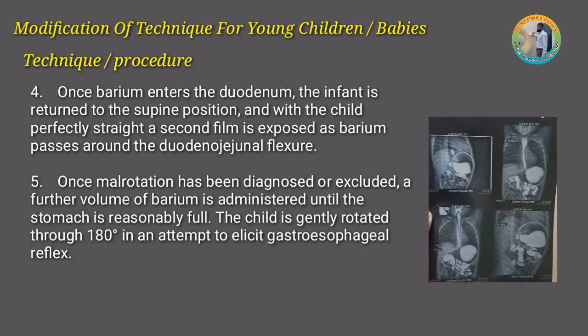Once barium enters the duodenum, the infant is returned to the supine position, and with the child perfectly straight, a second film is exposed as barium passes around the duodenal flexure. Once malrotation has been diagnosed or excluded, a further volume of barium is administered until the stomach is reasonably full. The child is gently rotated through 180 degrees in an attempt to elicit gastroesophageal reflux.